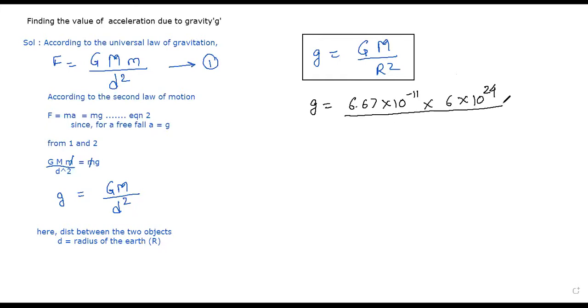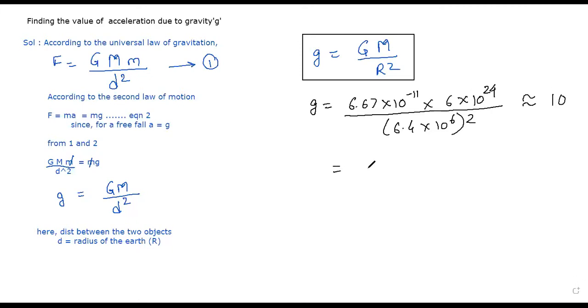And how much is the radius of the earth? It is 6.4 into 10 raised to 6. On solving all this, see one more thing, square. Children, pay attention. This is 6.4 into 6.4, and this 6.6 and 6.4 will almost get cancelled. Almost nothing will remain. So 10 raised to 11, 10 raised to 24, and 10 raised to 12. So 24 minus 11 remains 13, and 13 minus 12 remains 1. Means here approximately remains only 10.